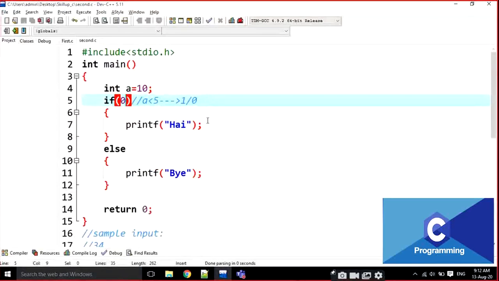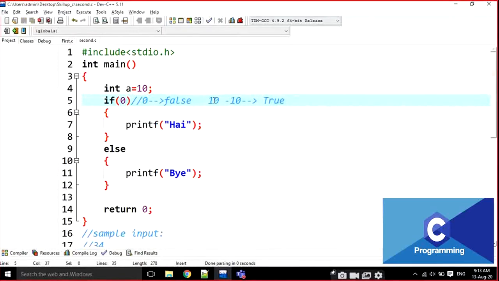Else block. Write down one point. I already told you that only 0 represents false. Only 0 represents false. Anything other than 0 is represented as true. Either it is a positive value or a negative value, it is going to be represented as true.